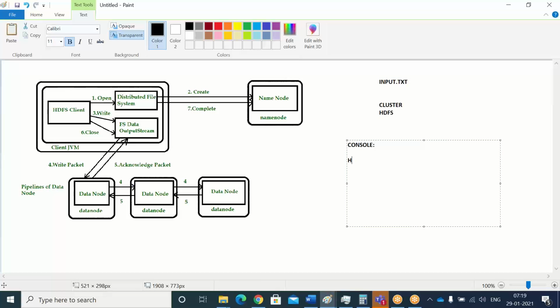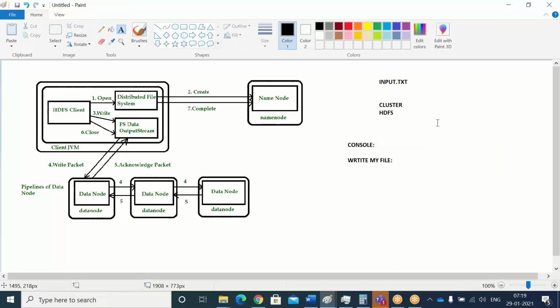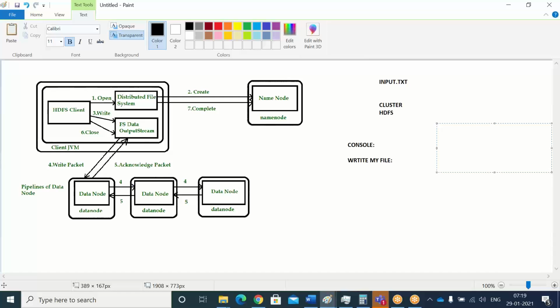There I have to write my file. Whatever file we have is in my local. One more concept I need to explain: local file system and HDFS. LFS and HDFS. What is meant by local file system?